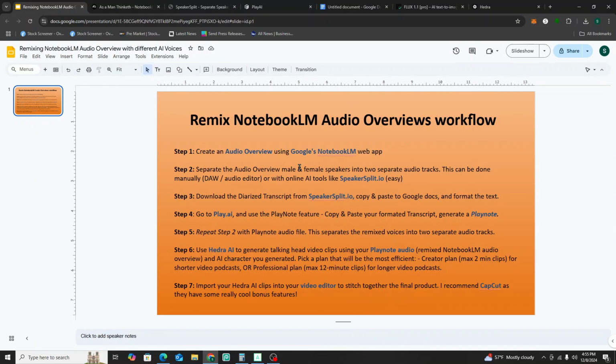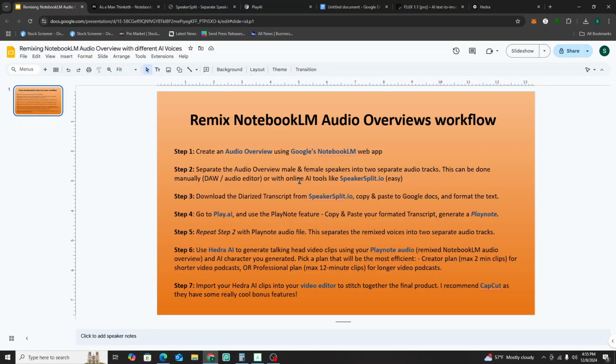Okay, so the next step is we're going to go to speakersplit.io. Previously we used SpeakerSplit to separate the audio, but in this case we're going to get the diarized transcript of that NotebookLM audio overview. What diarized means is that it labels who's speaking, like speaker 1, speaker 2, or speaker A, speaker B. It'll put that in the transcript.